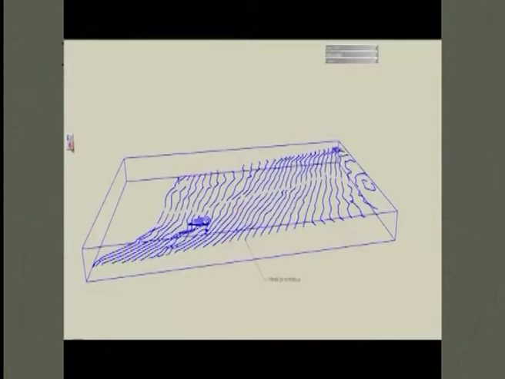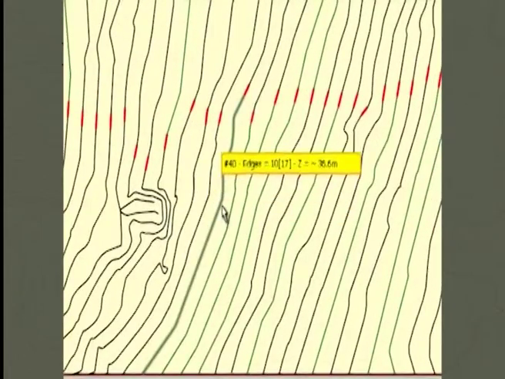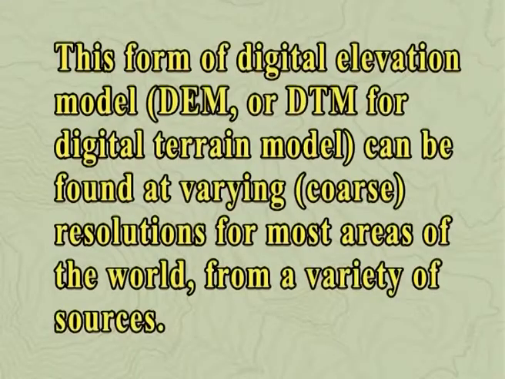A far simpler and therefore more common data structure for a digital elevation model, especially for large areas such as the statewide and national coverage provided by the United States Geological Survey, USGS, is a raster grid, a rectangular array of numbers each representing the elevation, that is z value, of the land at each point, that is xy, located on a regular grid. This form of digital elevation model, popularly called DEM or DTM for digital terrain model, can be found at varying resolutions for most areas of the world from a variety of sources.